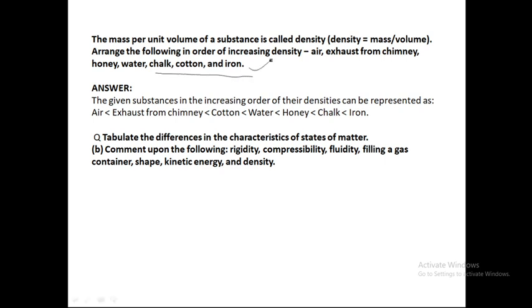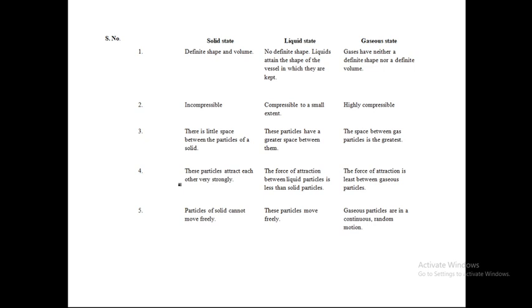Now you see, here we have to arrange in order of increasing density, which is mass per unit volume. The highest density will be of iron, then chalk, then honey, then water, then exhaust from chimney, and then air. Then we have to give the difference between solid, liquid, and gaseous in tabular form. Solid has a definite shape and volume. Liquid neither has a definite shape nor a definite volume.